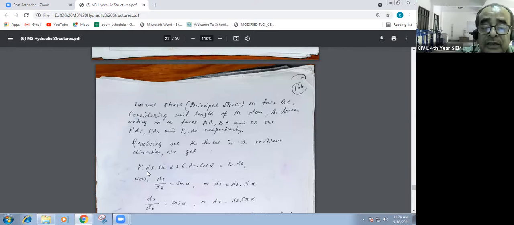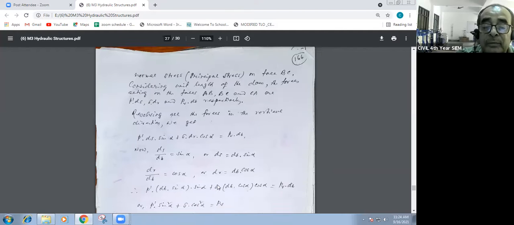If you resolve it, it's a right angle triangle. If you resolve all the forces in the vertical direction, then P dash into ds into sin alpha plus P dash into dr into cos alpha is equal to PV into dv. Combining both faces, that is PV into dv. Now let us go step by step.